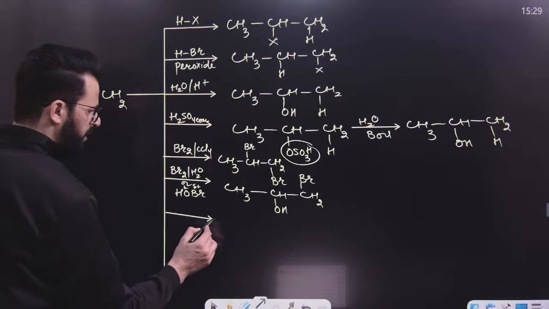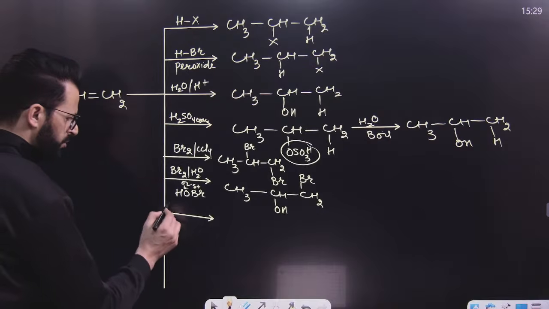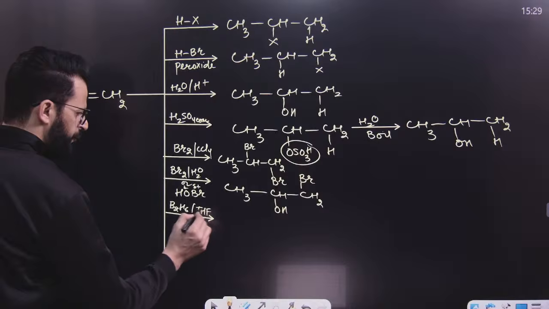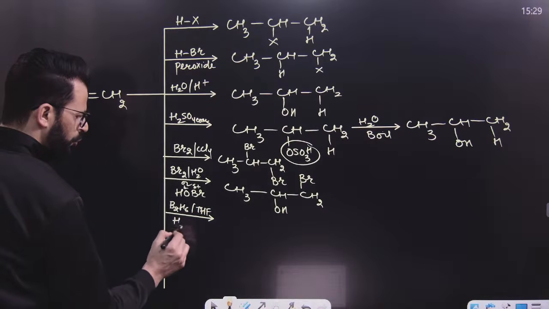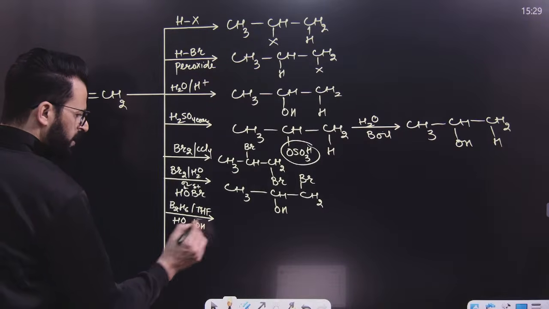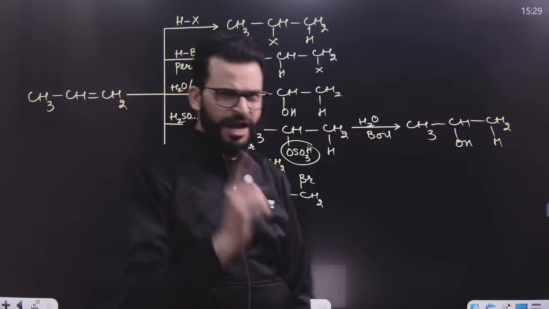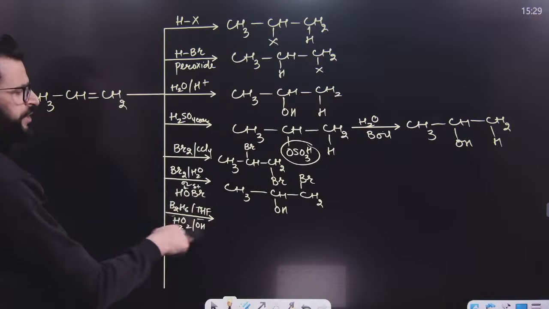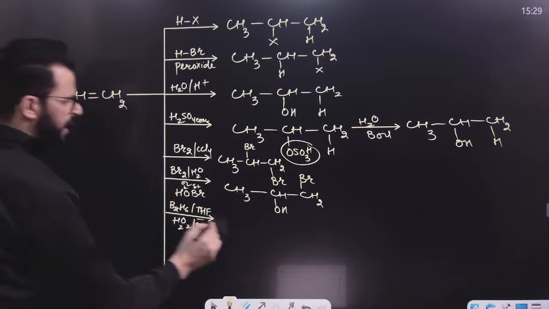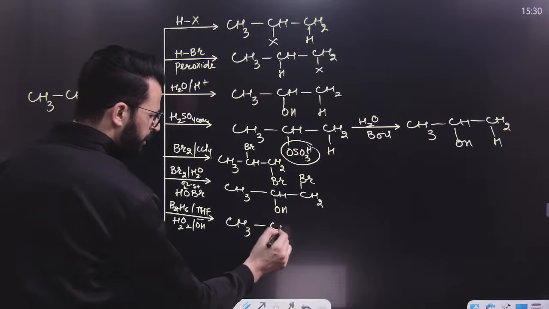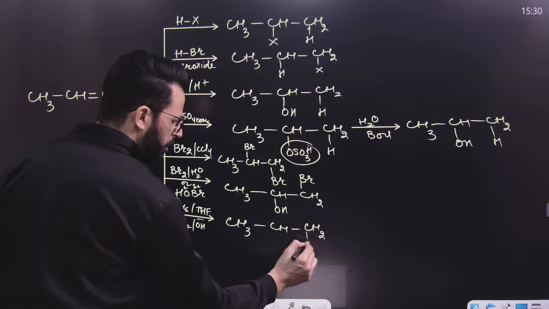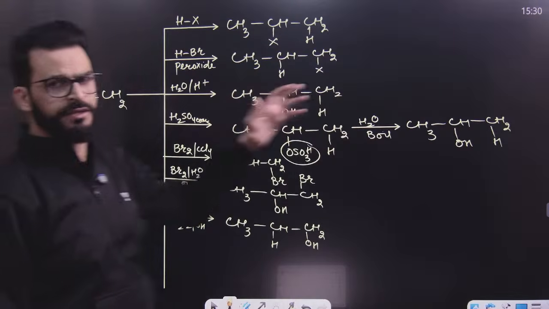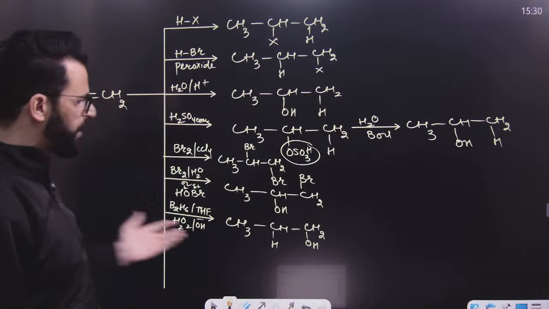Similarly, my dear lovely students, have a look. If you use B2H6 in THF, tetrahydrofuran as the solvent, and after that H2O2 in presence of OH minus, this is hydroboration oxidation. Whenever your alkene is unsymmetrical and hydroboration oxidation takes place, you have to add water according to anti-Markovnikov's rule. That means your product will be like this, the anti-Markovnikov product. So you can convert propene to propan-2-ol like this, or you can convert propene to propan-1-ol with the help of this.